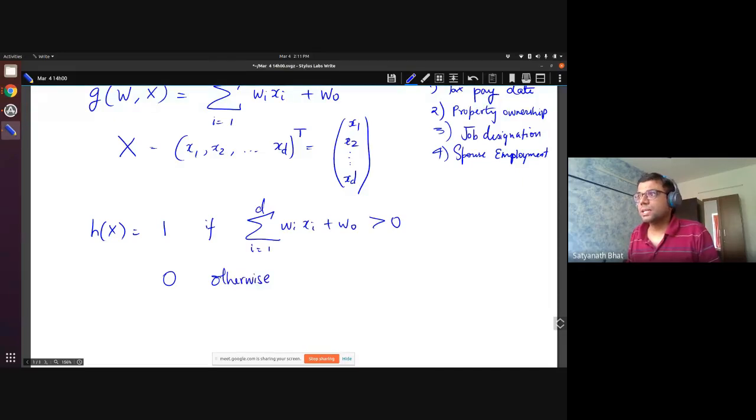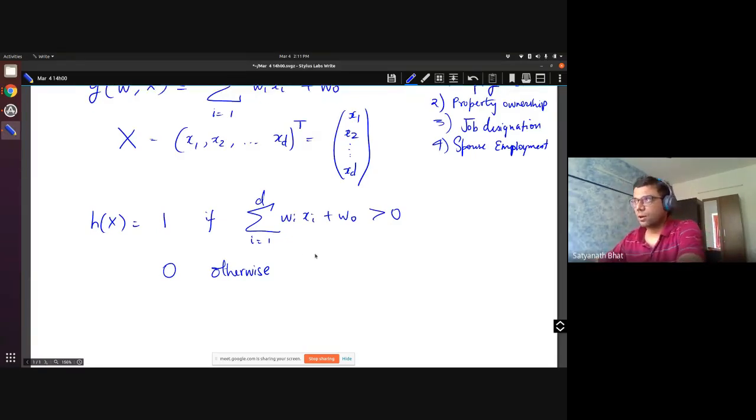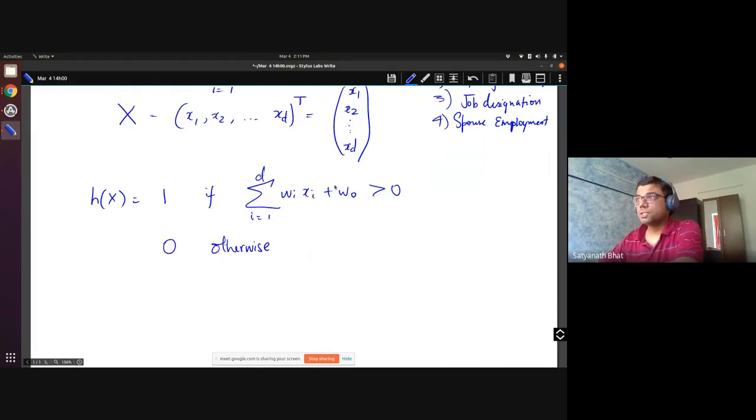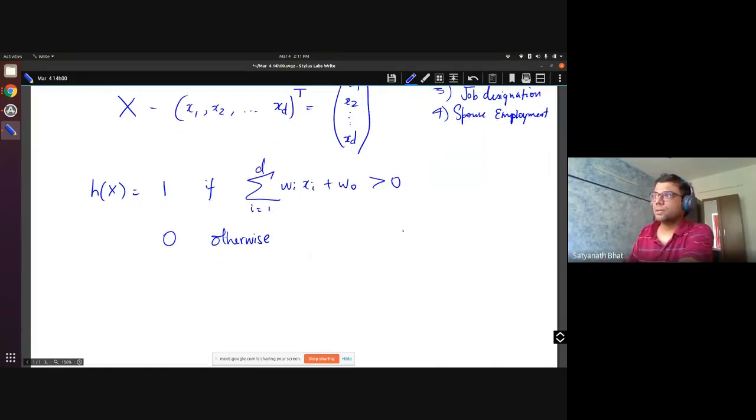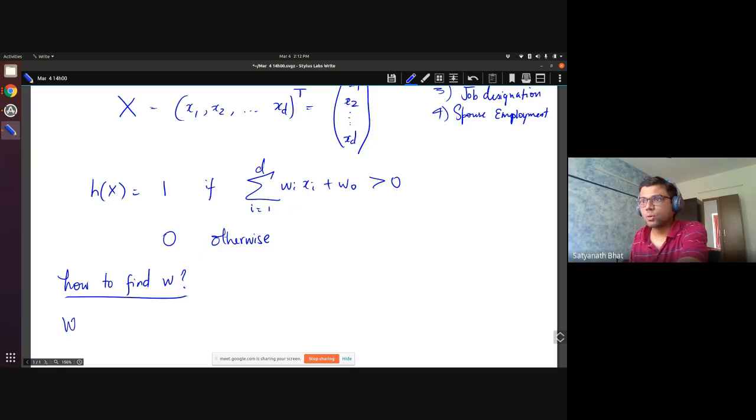This is called a linear discriminant function based classifier. So this is a linear classifier. Now, how do you find w? That is one of the issues. And what is the classifier doing? These are some of the questions that we will answer now.